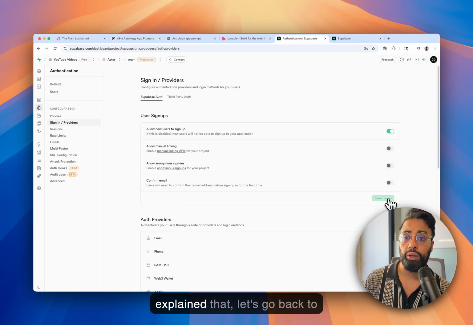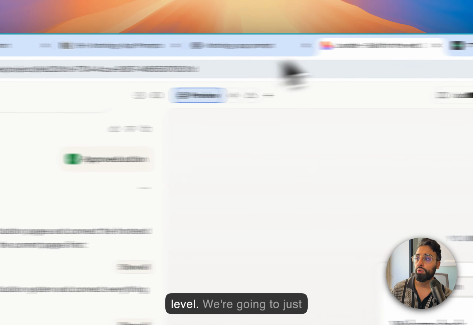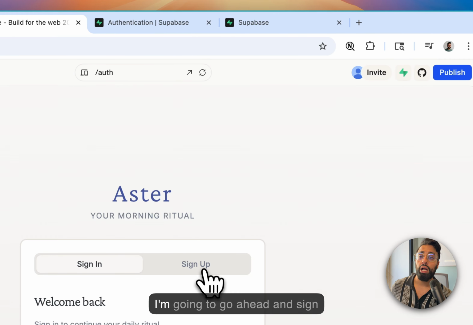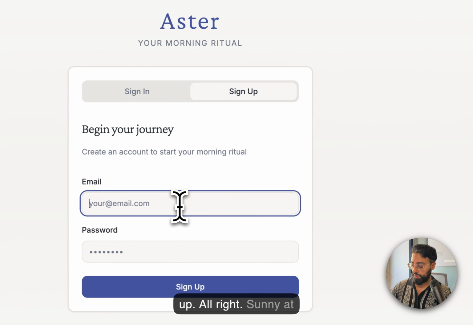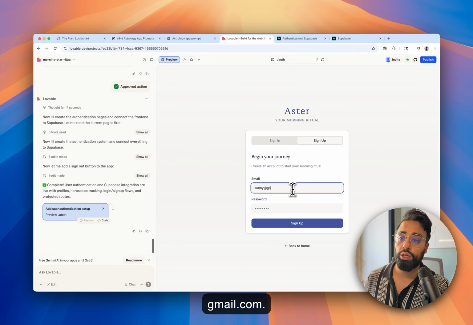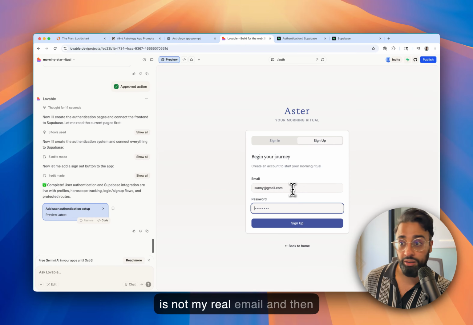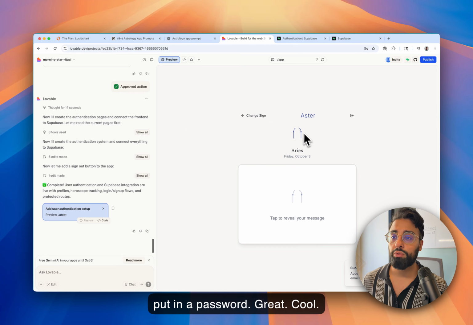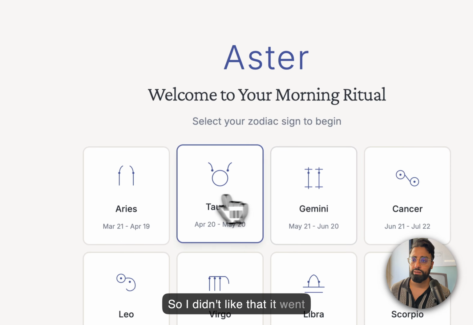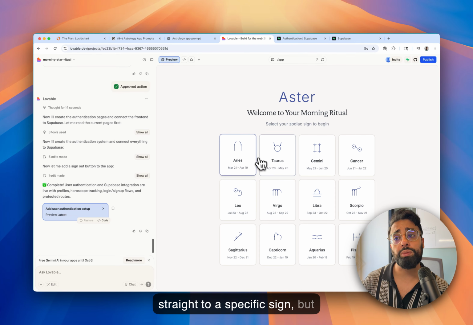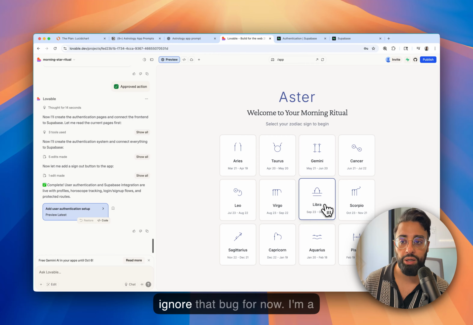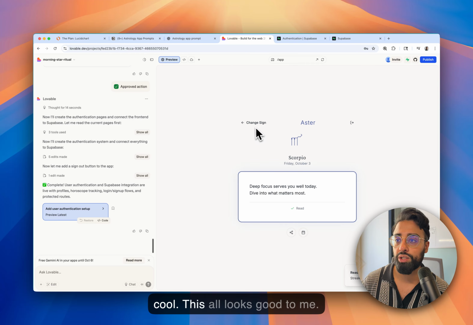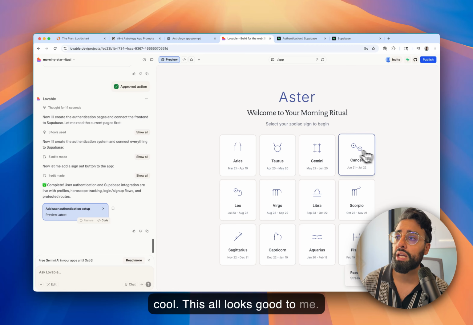Now that I've explained that, let's go back to Lovable. I'm going to refresh for good measure and sign up. sunny@gmail.com. This is not my real email. And then put in a password. Great. Cool. I didn't like that it went straight to a specific sign, but that's fine. We're going to ignore that bug for now. I'm a Scorpio. Let's take a look. And cool, this all looks good to me.